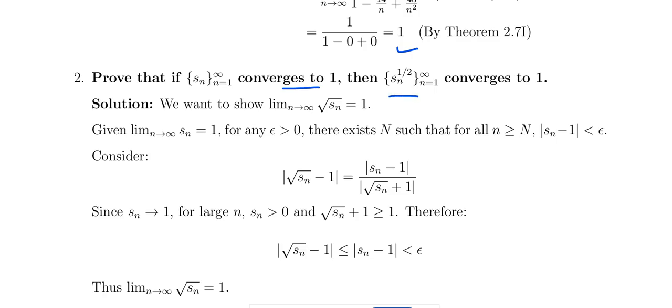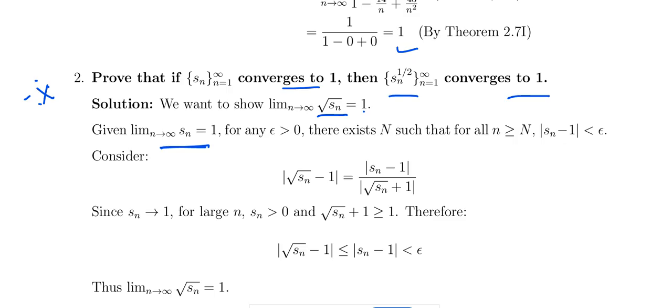Sn power 1 by 2, root Sn. Sn converges to 1, Sn power 1 by 2, n equal to 1 to infinity, root of Sn converges to 1. That is also some result. Okay, root Sn க்கும் limit 1 ன்னு அர்த்தம். Sn converges to 1 னா, ஸோ இது நம்ம கொடுத்துருக்காங்க, இதை ப்ரூவ் பண்ணணும்.